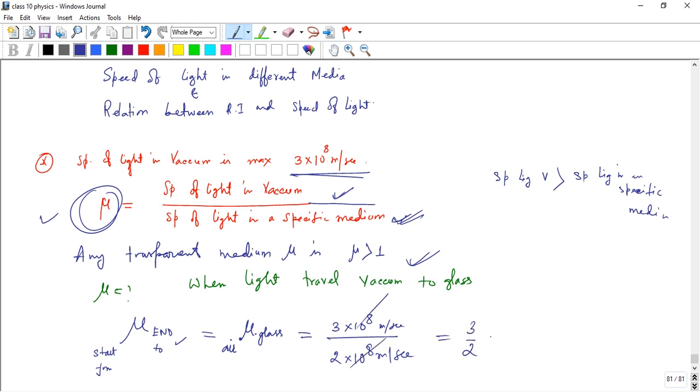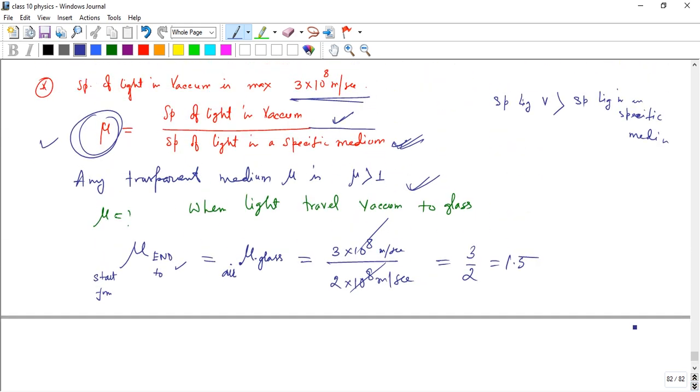Cancel this, that is 3 by 2, equal to 1.5. That means the speed of light decreases from air to glass, rarer medium to denser medium.